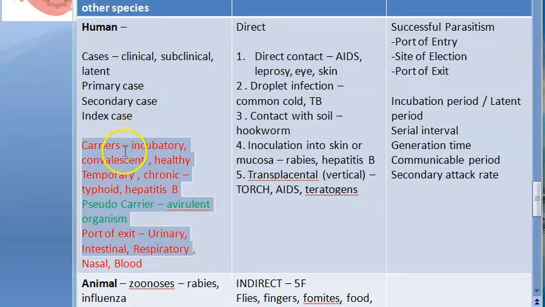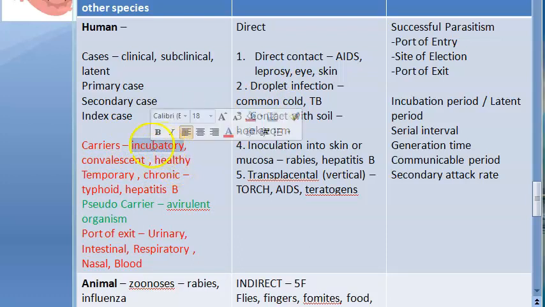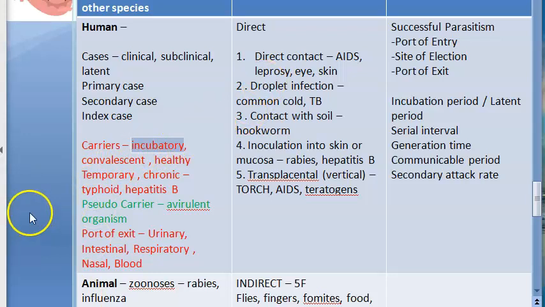Carriers can be incubatory carriers, convalescent carriers, healthy carriers. Incubatory carriers means they are going to spread this disease causing agent before they themselves get the symptoms, right? They are under the incubation period. So they have caught the agent, they have not yet shown the symptoms, but at this time itself they are spreading the disease to others. So example for this will be like measles, mumps, etc.